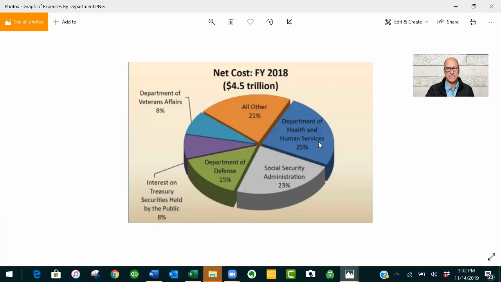It includes FDA, the CDC, the National Institutes of Health, and so forth. Social Security is at 23% of total spending. Defense is 15%. Veterans Affairs is 8%. Interest is 8% of our overall spending and growing. And then all those other departments are 21%.